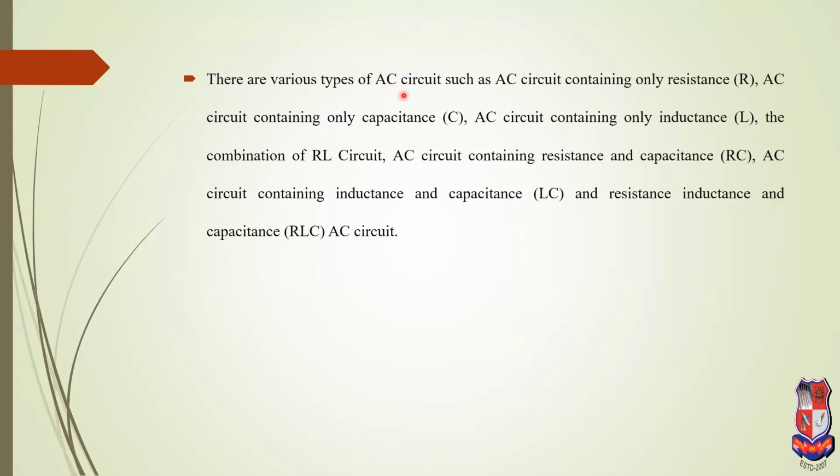There are various types of AC circuits. A circuit containing only resistance, that means a purely resistive circuit. An AC circuit containing only capacitance, that means a purely capacitive circuit. An AC circuit containing only inductance, that means a purely inductive circuit. Then the combination RL circuit, an AC circuit containing resistance and capacitance, that means RC circuit, an AC circuit containing inductance and capacitance, that means LC circuit, and resistance, inductance and capacitance, that means RLC circuit. So: pure R circuit, L circuit and C circuit, next RL circuit, RC circuit, and LC circuit, and the last one RLC circuit. These are the different types of AC circuits.